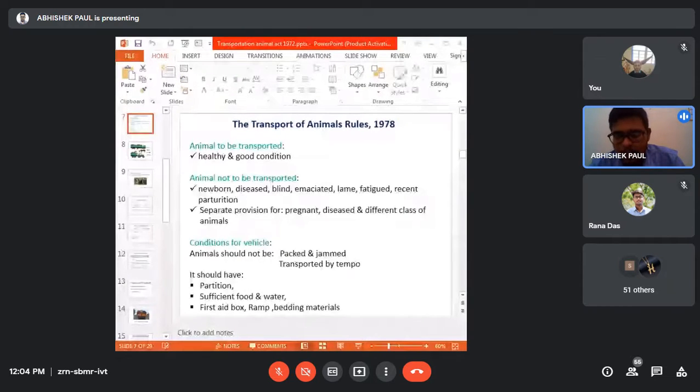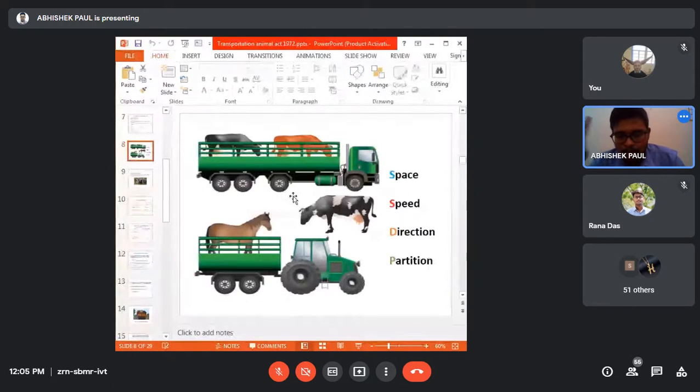This is to prevent body weight loss, and to hydrate them, to prevent dehydration. Then you need to keep a first aid box, and bedding material for animal comfort. This thing I already explained in the last class, so today I am repeating it again.